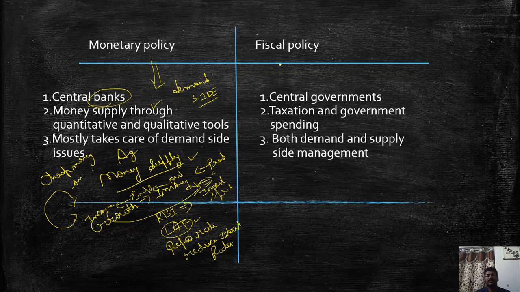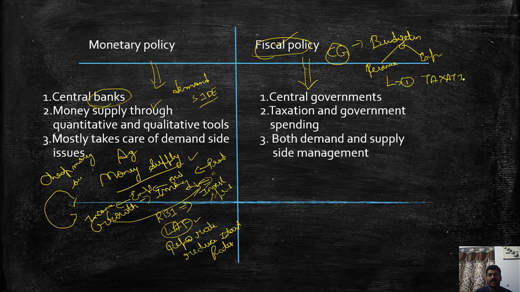But if we come to the fiscal policy, the fiscal policy is generally used by the central governments. The central governments, through the budgeting system, have to look at the revenues and the expenditure. The major part of revenue comes from taxation. And even in this taxation, the first one is direct taxation, and the next one is indirect taxation.